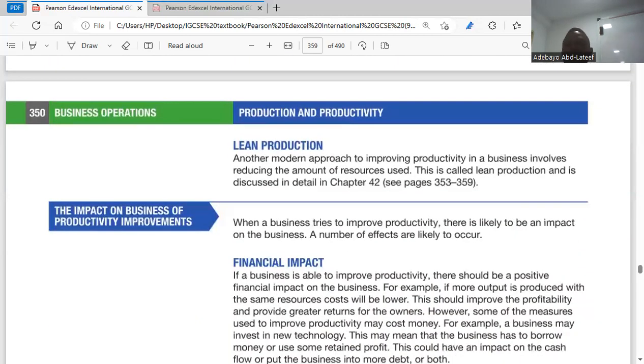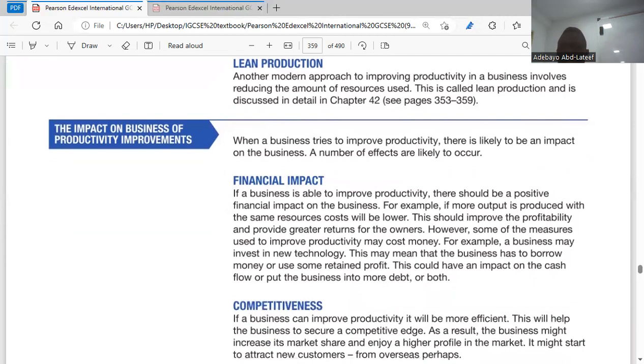Then we go to lean production. We talk about lean production. It's another method of reducing waste. So here they said another modern approach to improving productivity in a business involves reducing the amount of resources used, which is lean production. You reduce waste.